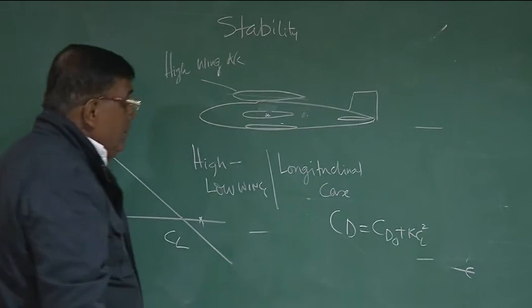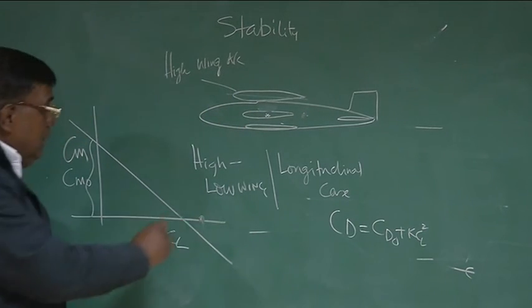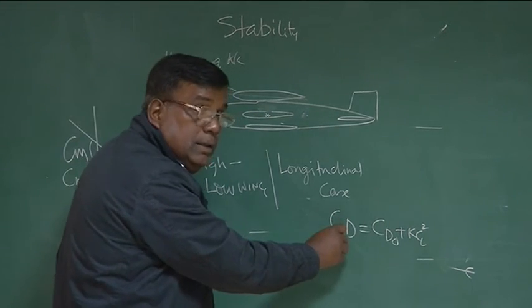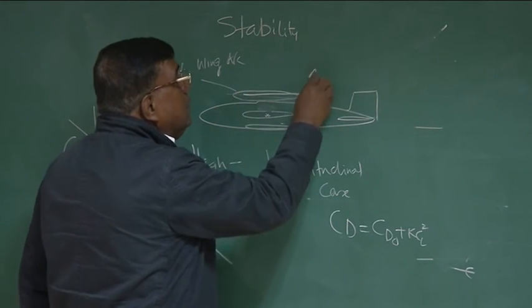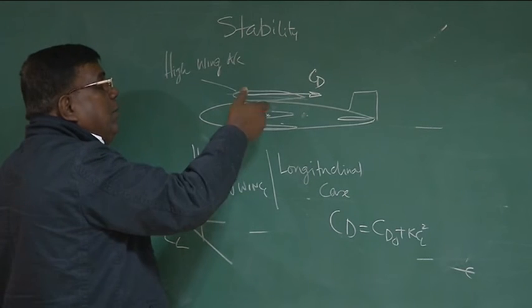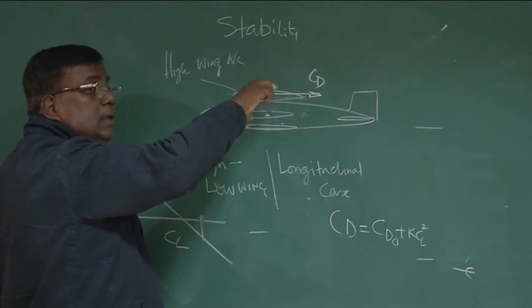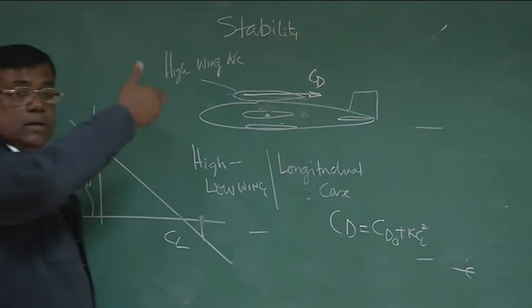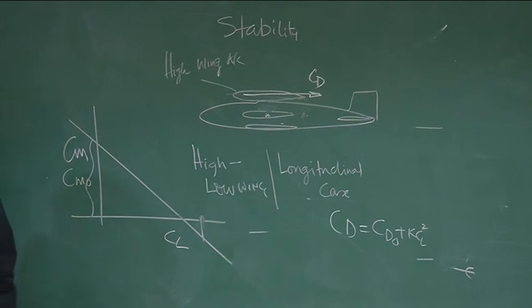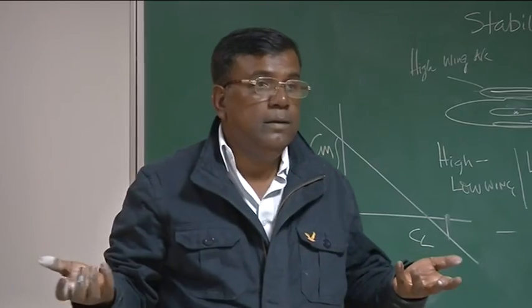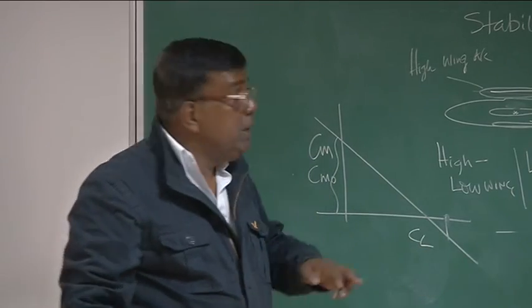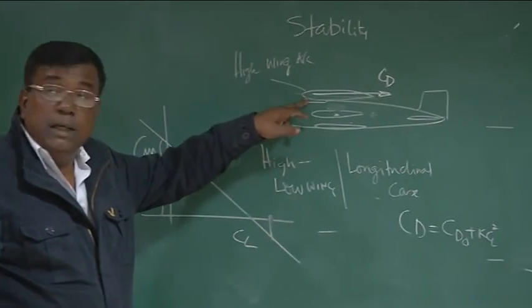So if CL increases, CD increases. The CD will act in this direction, right? So what type of moment will this give about CG? So this will contribute to? This is destabilizing. Please remember, for the longitudinal case, the high wing is destabilizing.